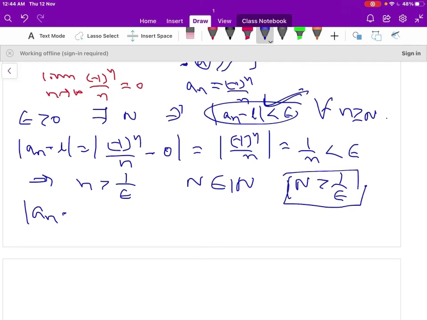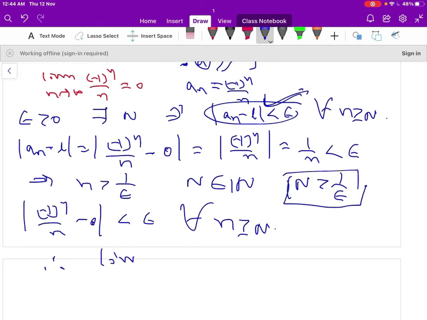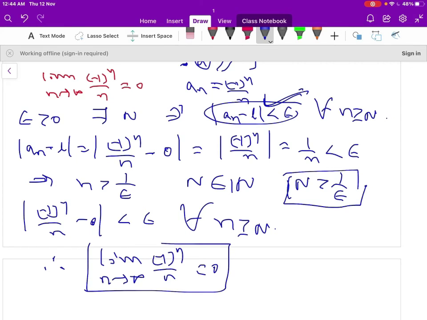Therefore, |(minus 1)^n by n minus 0| less than epsilon for all n greater than or equal to N. So therefore, you can write limit of the sequence (minus 1)^n by n as n approaches infinity, that is 0. It approaches the finite value 0. Therefore, the given sequence is a convergent sequence and it converges to 0.